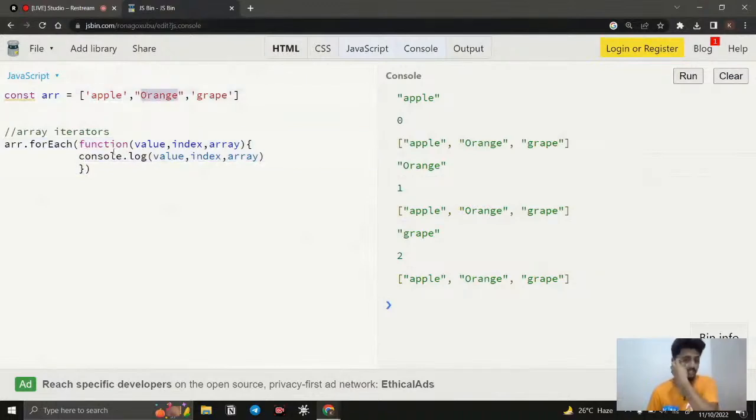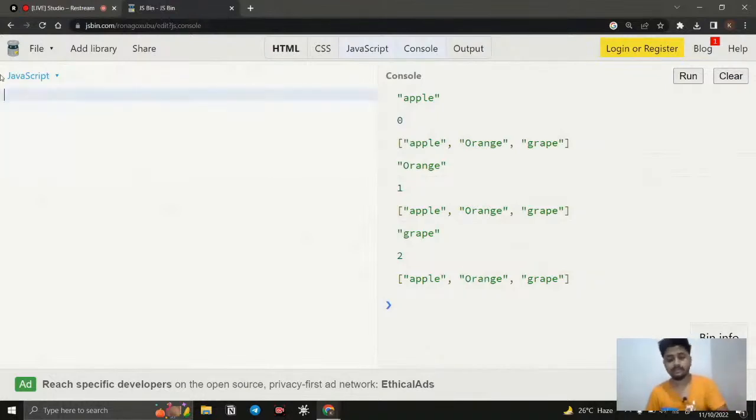For example, whatever result I'm getting here, I need to store it in another variable. We can do that. For example, we can do doubling. I just say const num equal to, and I'm going to have an array 1 2 3 4 5 6, something like this.